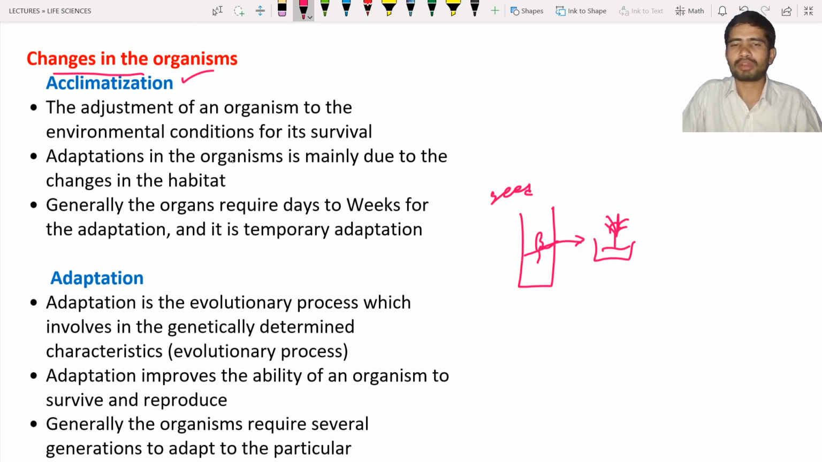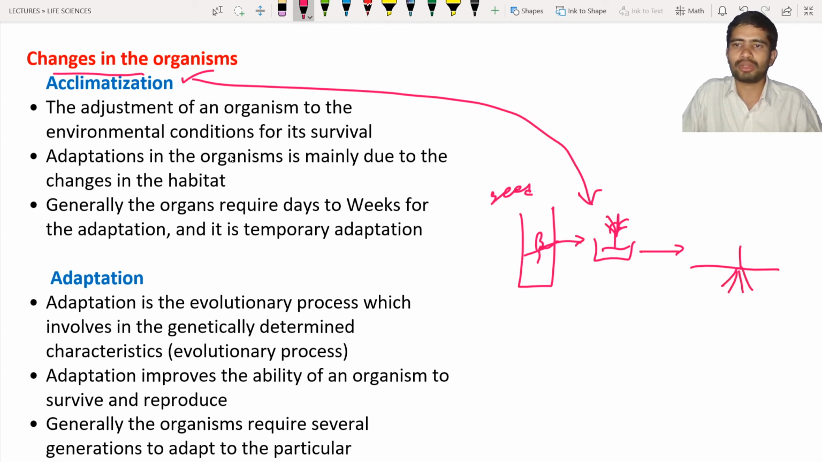It means you are going to acclimatize the plant to the natural conditions, and after a few days, once it gets adjusted to the environment, you are going to plant it on the land. You place this plant on the sides of the road or in the garden and so on. So this is known as the acclimatization process.